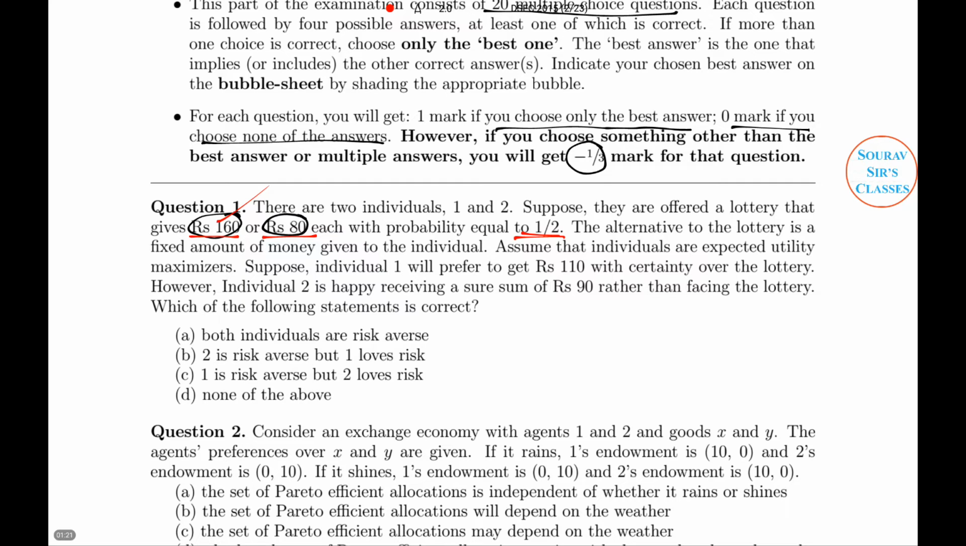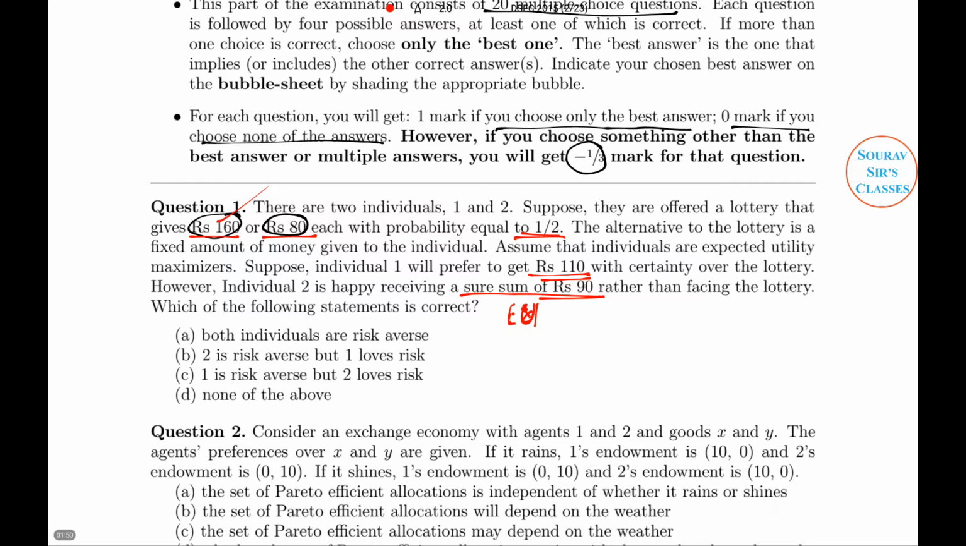Assume that it's a game of expected utility, EU. EU calculation is needed. Assume that individuals are expected utility maximizers. Suppose individual 1 will prefer 110 with certainty over the lottery, and individual 2 is happy receiving a sure sum of 90 rather than facing the lottery. So which statement is correct? Are both risk averse, or a risk taker, or none of the above?